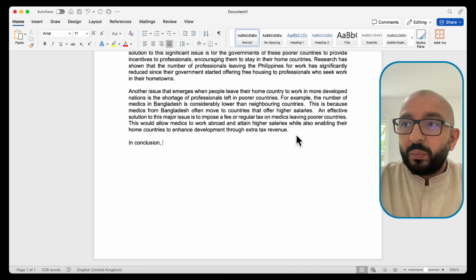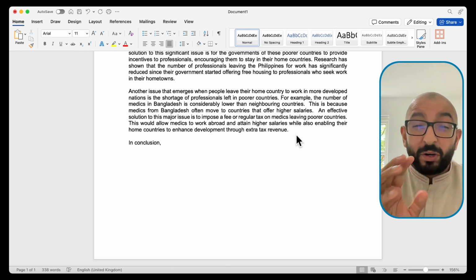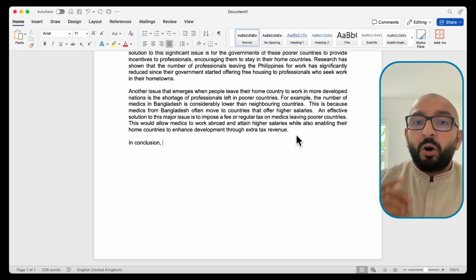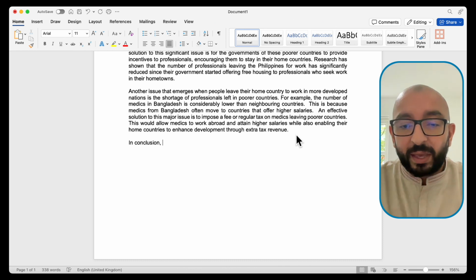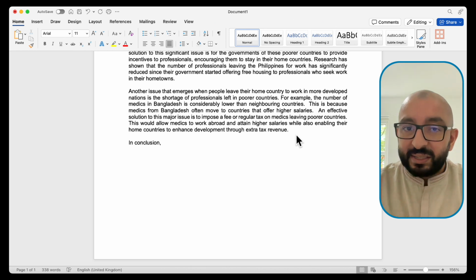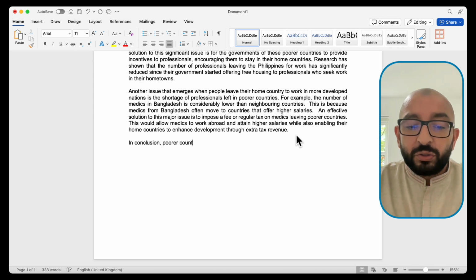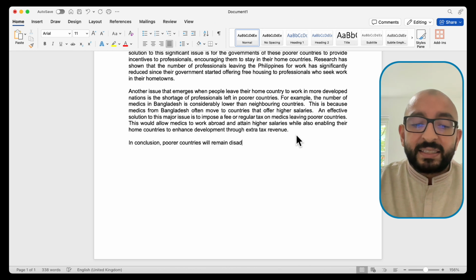And then we will just say that poorer countries, these underdeveloped countries, will remain like that. They will remain underdeveloped unless you follow my solutions, okay? And then you can give an example of a solution, but remember, no new points. So our example should come from the essay itself, not a new example. In conclusion, poorer countries will remain disadvantaged unless solutions are implemented.